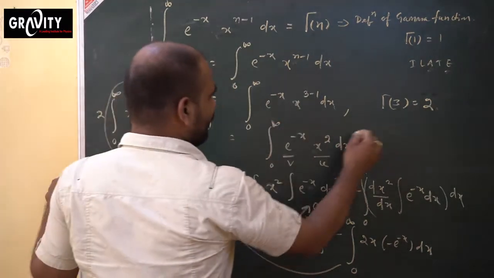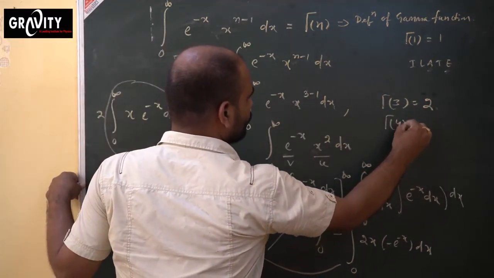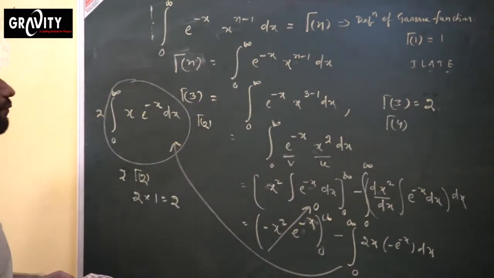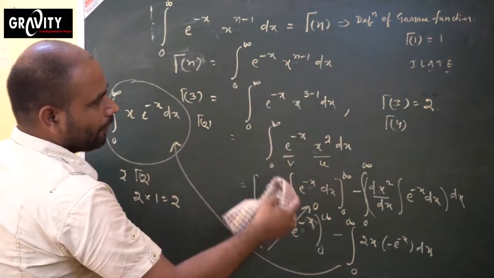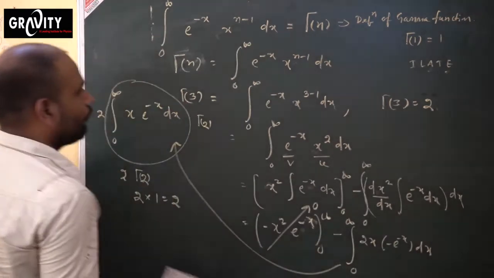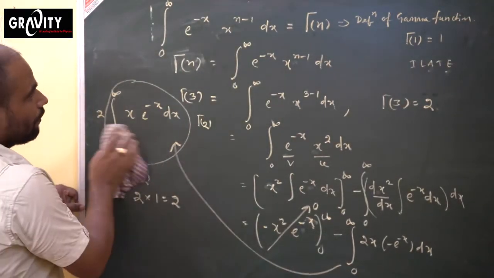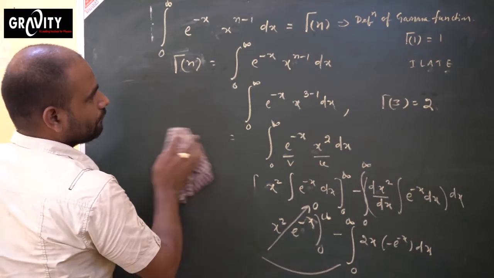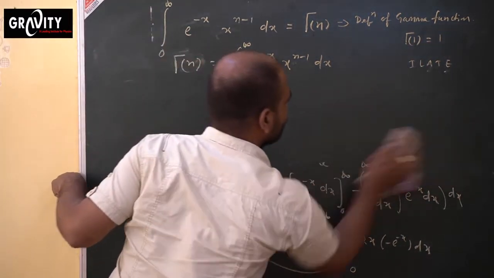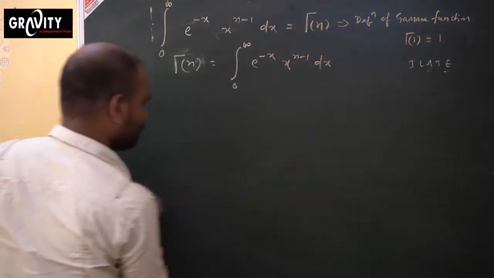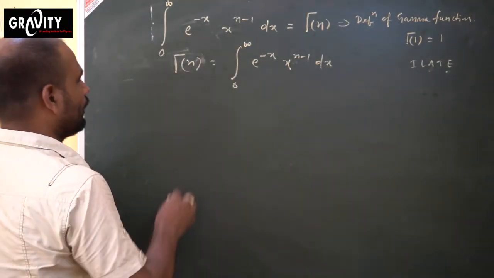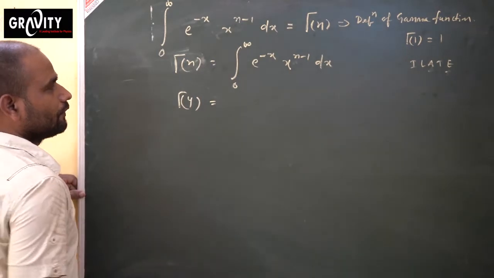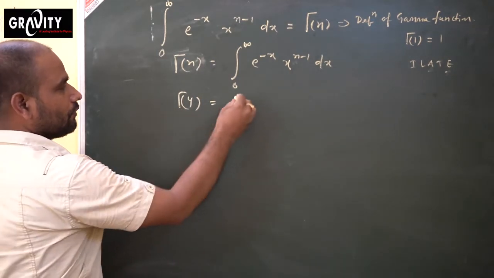Similarly, if you solve like this, we'll find gamma 4, so let's solve this one. Okay, we'll go for gamma 4. So gamma 4 equals to, so instead of n we'll use 4.